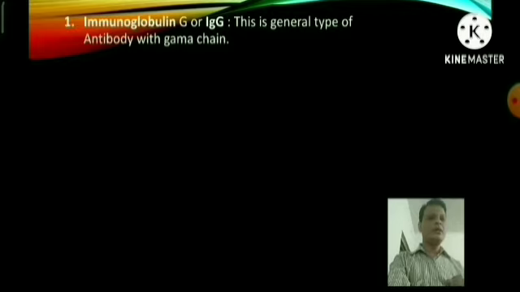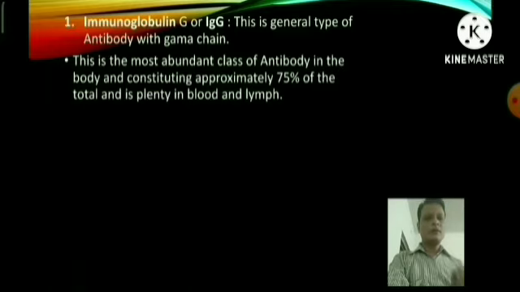Number 1, immunoglobulin G or IgG. This is a general type of antibody with gamma chain. It is the most abundant class of antibody in the body, constituting approximately 75% of the total, and is plentiful in blood and lymph. Actually, IgG is the most abundant type of antibody, mainly found in the blood and the lymph.